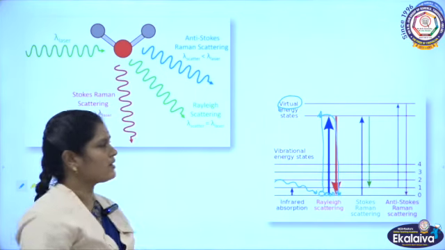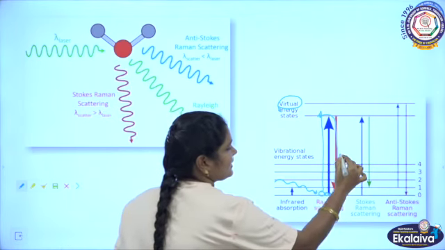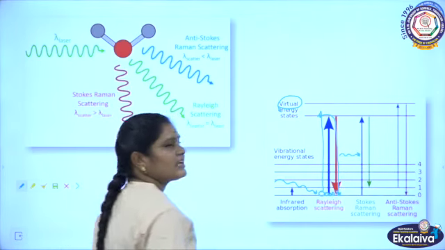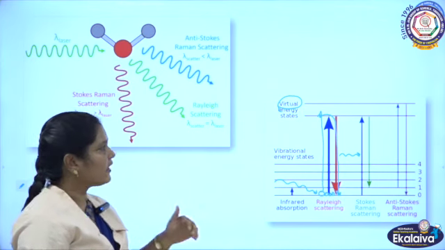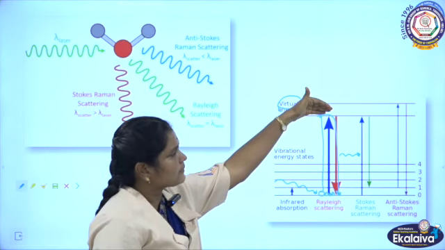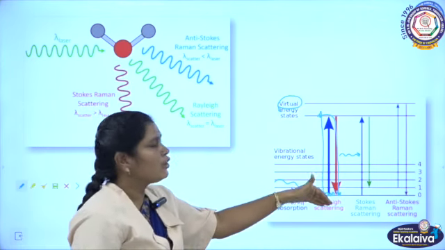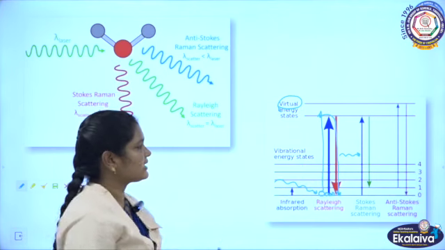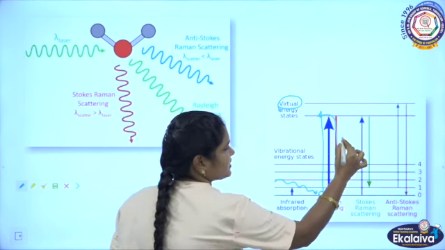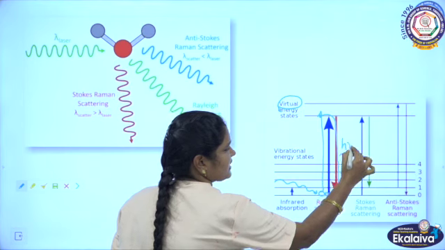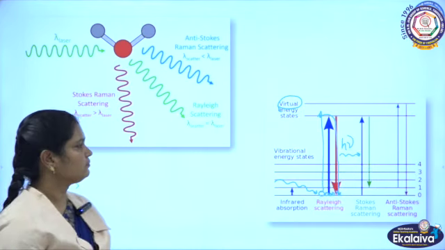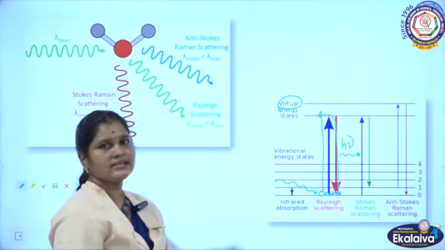During that process, some of the energies, some of the radiations are emitted when the electrons come from the higher level to the lower level. During that time it emits some energy, and that energy is represented as h nu.